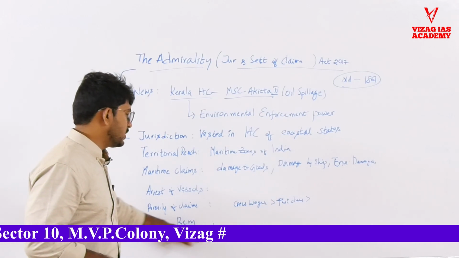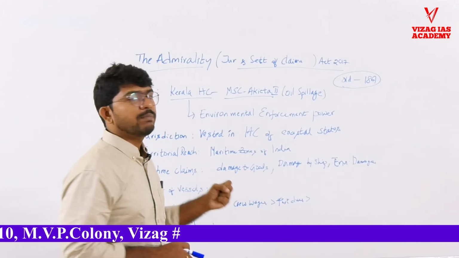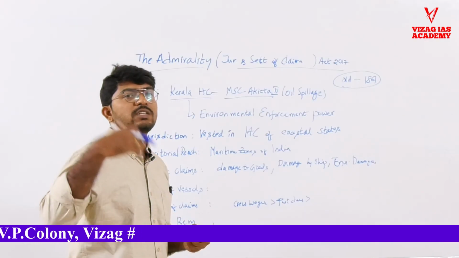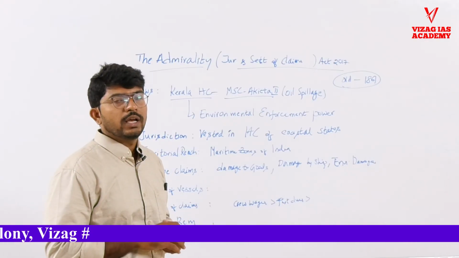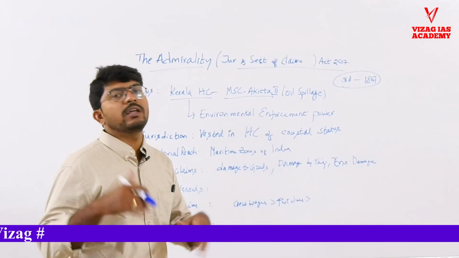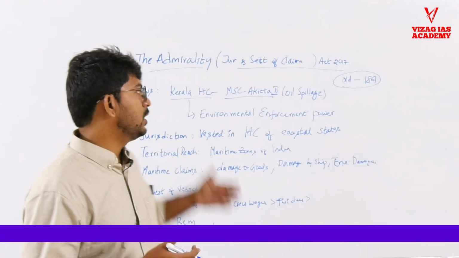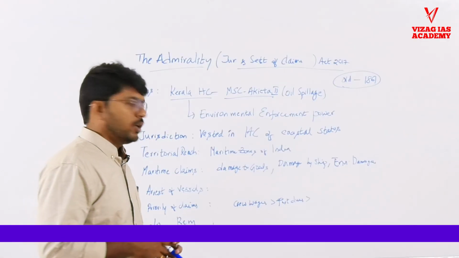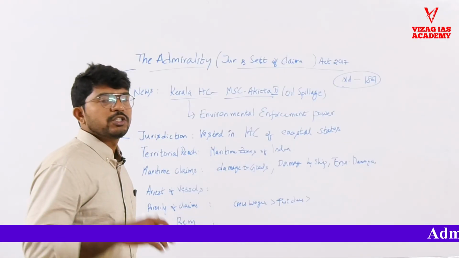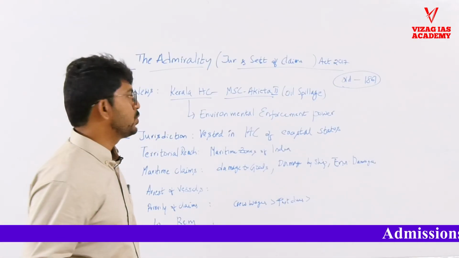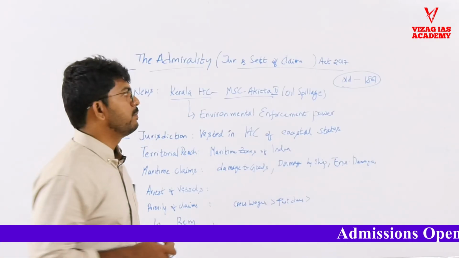There is another term here, which is in rem. The damages can be claimed not only against the owner but against the vessel also. That means you can sell the vessel. If the owner is not responding to the claims, you can sell the vessel to settle the claims. So that is the meaning of in rem. Not only the ship owner but the ship vessel also can be used to settle the claims of maritime disputes.